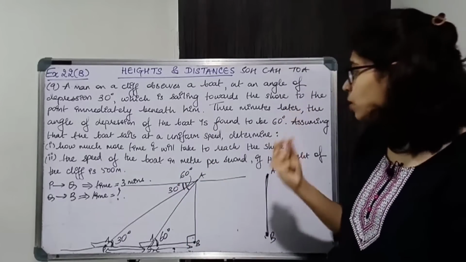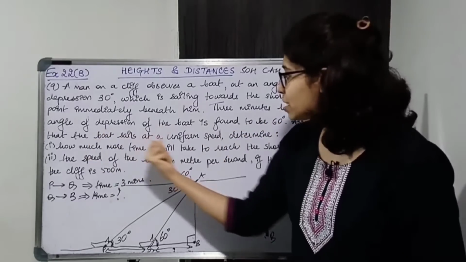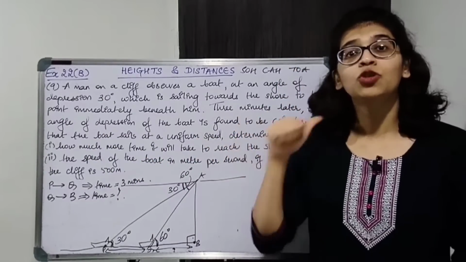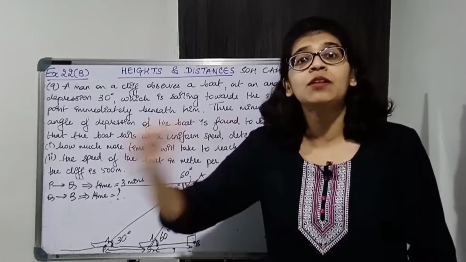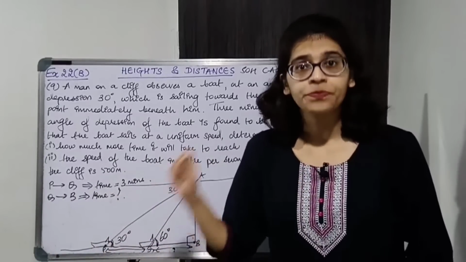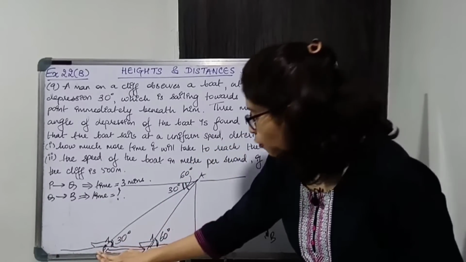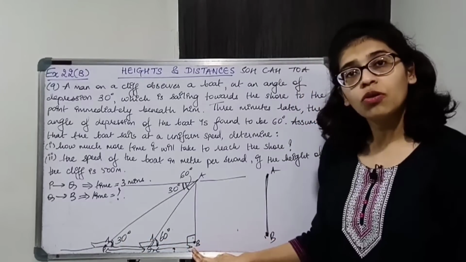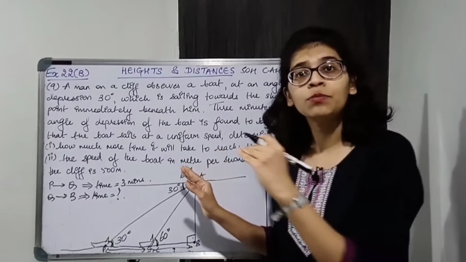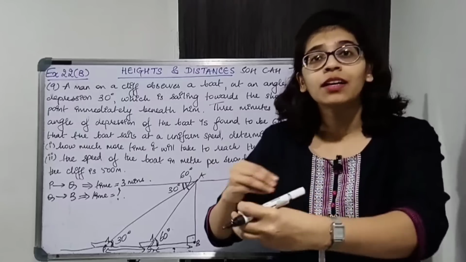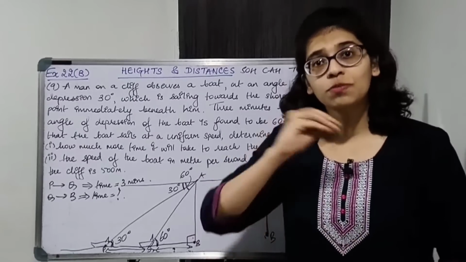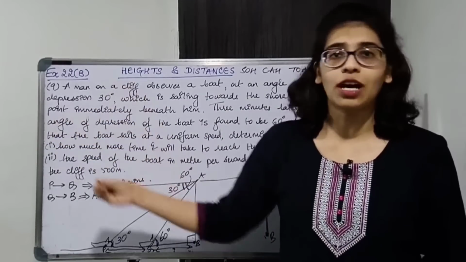We are told something: assuming the boat sails at a uniform speed. Uniform speed means the speed is the same throughout, it is not changing. So from point P to the shore the boat is moving with the same speed. Its speed is neither increasing nor decreasing, it is going at the same speed.